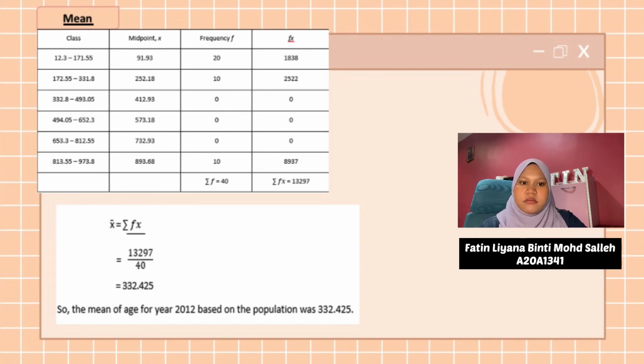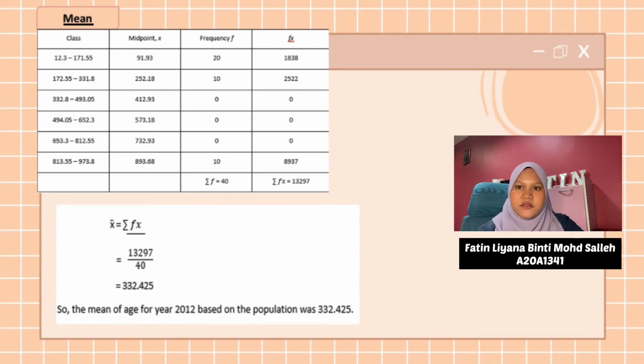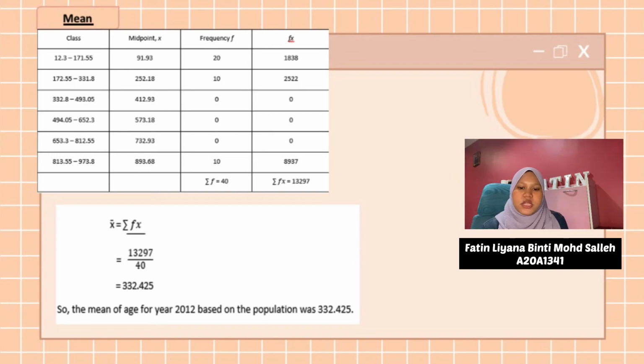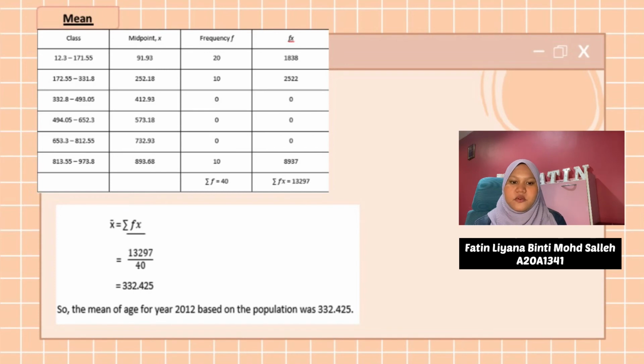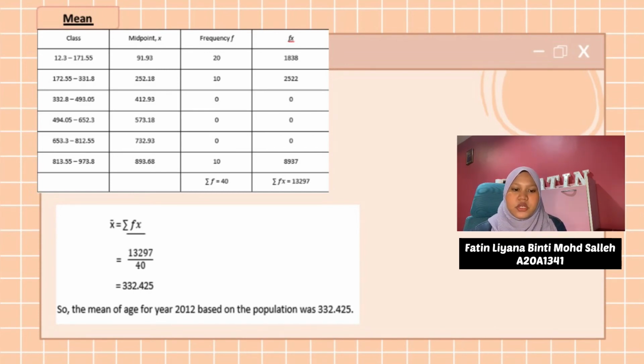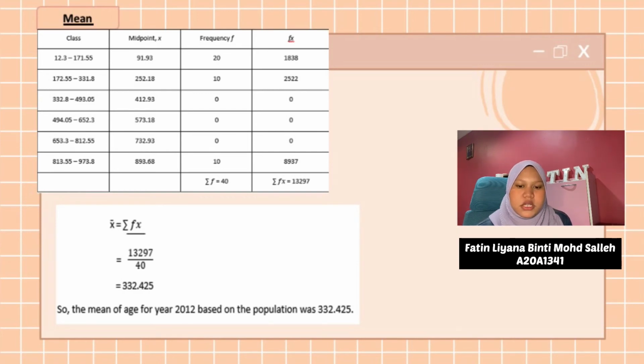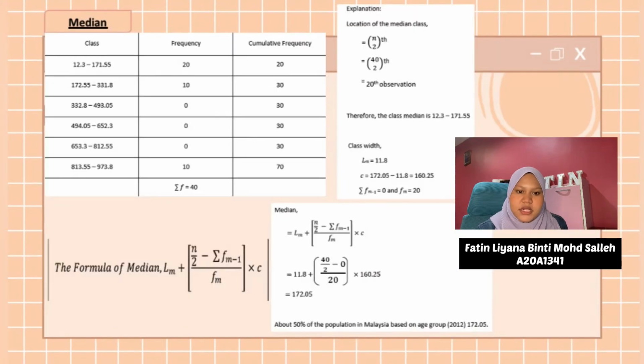For mean, the midpoint for the class 12.3 to 171.55 is 91.93. Frequency is 14 for FX is 13297. Frequency 13297 per 14 is 332.425. So the mean of age 2012 based on the population was 332.425. Next, for median, 172.05.